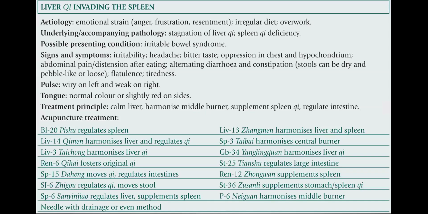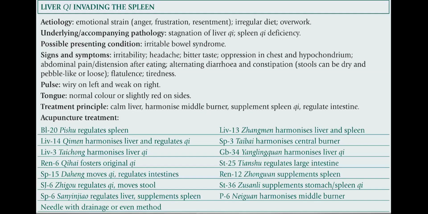Liver Qi invading the spleen. Etiology: there is emotional strain, anger, frustration, resentment, irregular diet, overwork. Underlying accompanying pathology: there is stagnation of liver Qi and spleen Qi deficiency. Possible presenting condition: irritable bowel syndrome. Signs and symptoms: irritability, headache, bitter taste, oppression in the chest and hypochondrium. Abdominal pain, distension after eating.